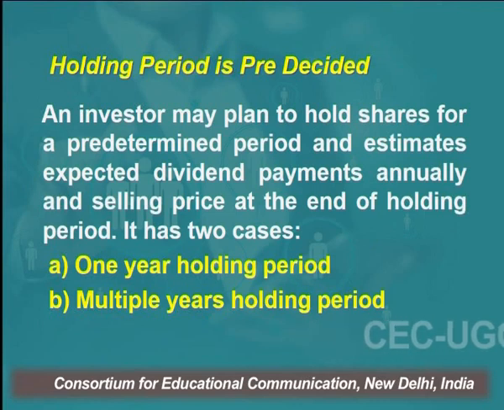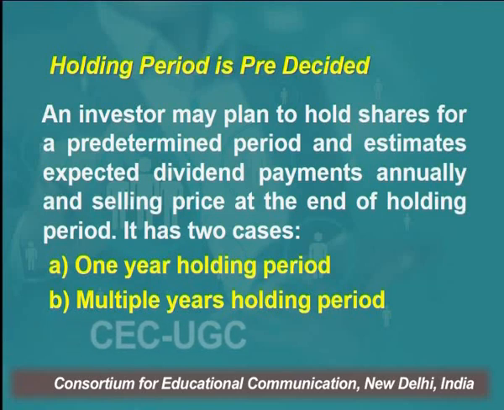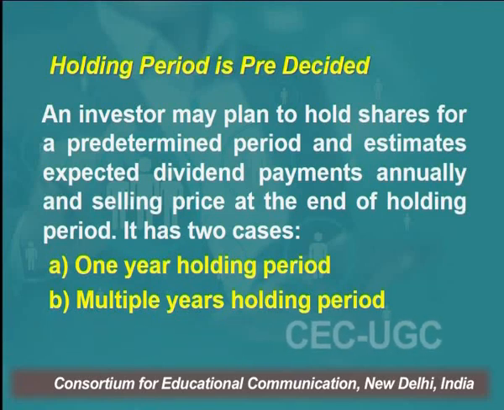I have made up my mind that I am buying the share for 3 years, I will get dividend income for 3 years, and after 3 years I will sell the share at a price I expect. With this assumption, I try to find out at what price I should buy it, meaning the valuation of the equity share. So an investor may plan to hold shares for a predetermined period and estimates the expected dividend payment annually and the selling price at the end of the holding period.